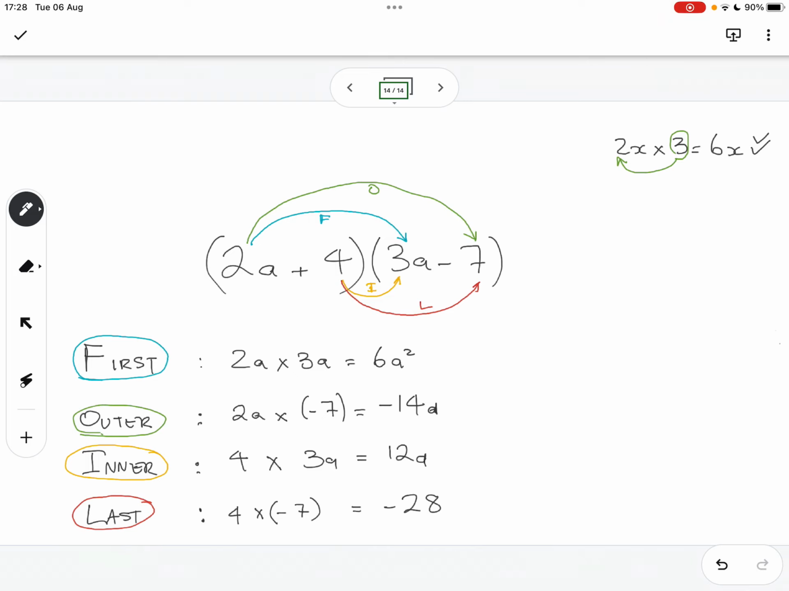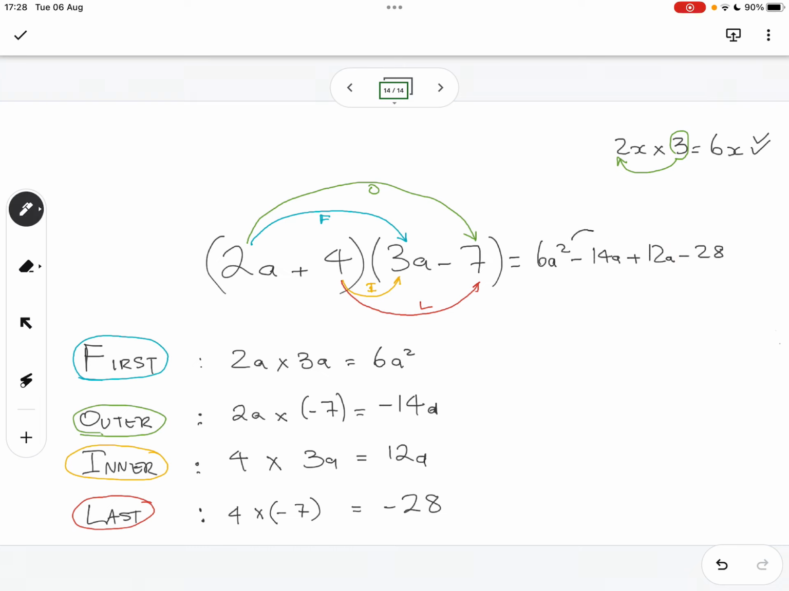So the first terms are 2a times 3a, that gives us 6a squared. The outer terms give us negative 14a. The inner terms give us plus 12a. The last terms give us negative 28. But now, we're not done because we've got terms that are alike here.